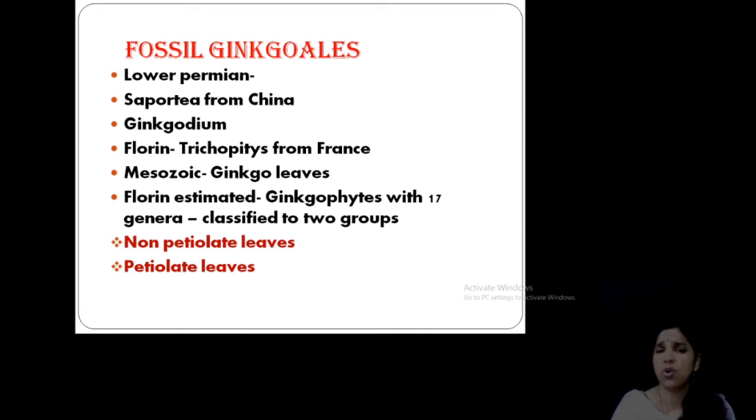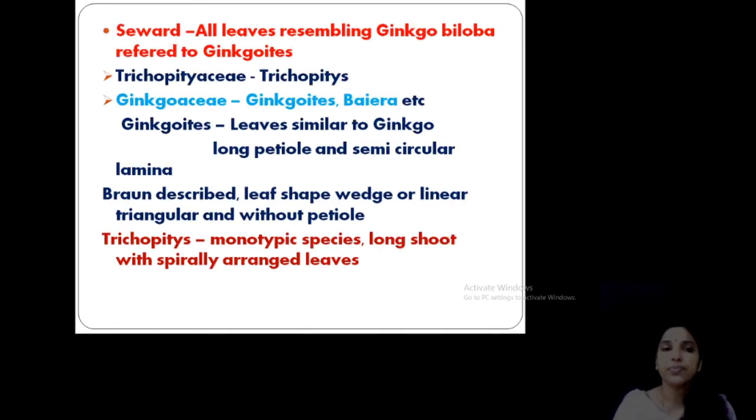Florin classified ginkgophytes with 17 genera into two groups, non-petiolate and petiolate. So from this group itself, there are leaves with petiole and leaves without petiole. That's all about the fossil Ginkgoales, and more studies were conducted by Florin in this field. According to Seward, all leaves resembling Ginkgo biloba he referred to a group known as ginkgoids. So from the fossils, he discovered many groups and identified many leaves, and he classified them into a single genus, Ginkgoides. Then according to him, Trichopityaceae contain only Trichopitys.